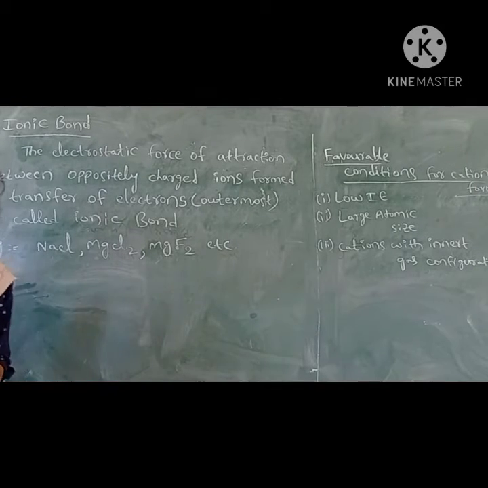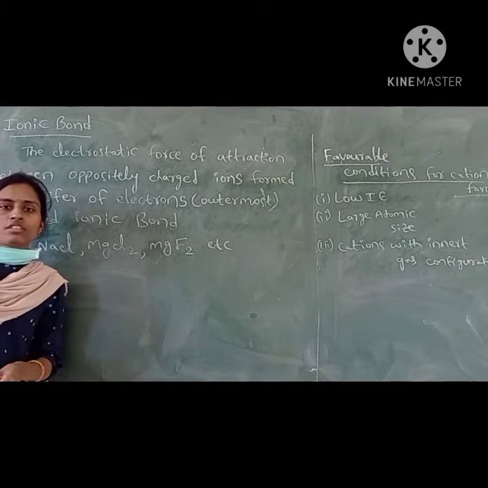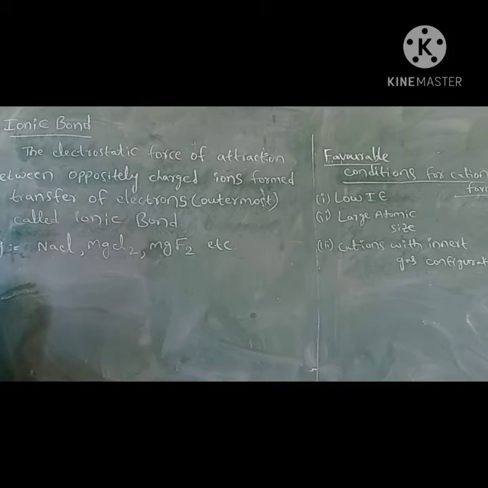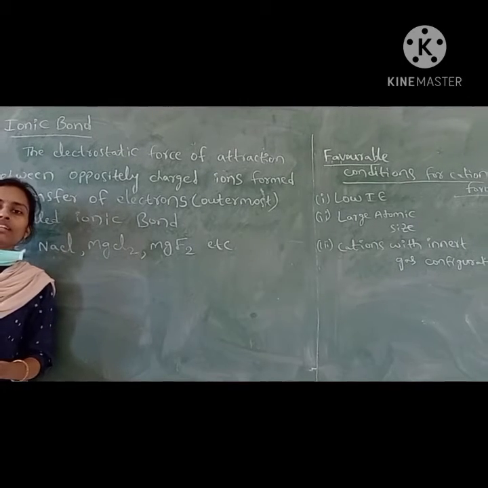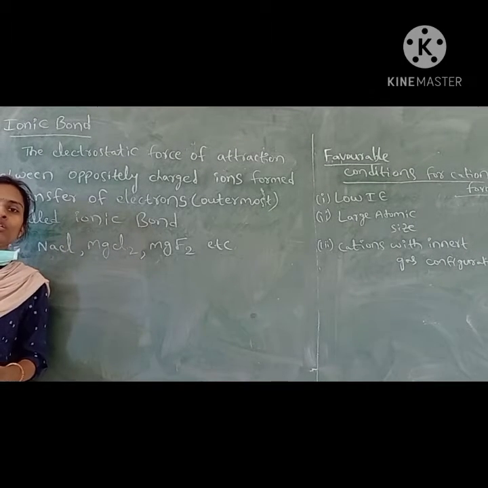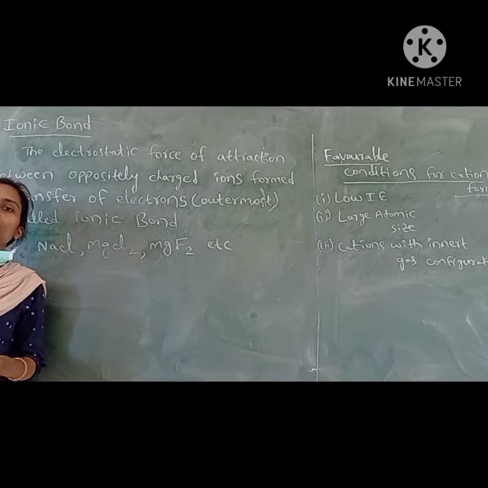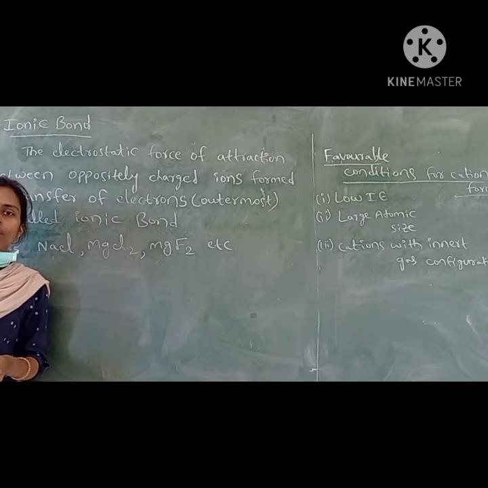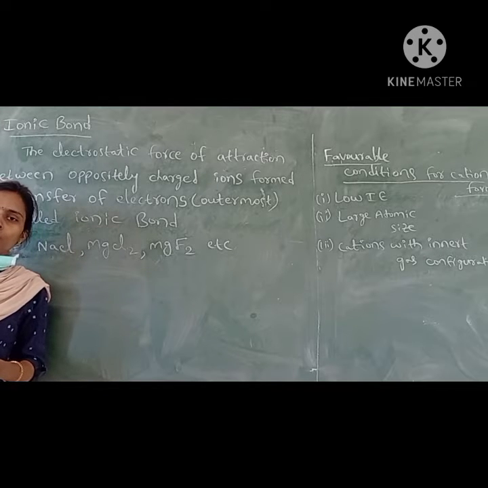Good morning, students. Today I will discuss the topic ionic bond. We are seeing the bonds. In that we have completed the covalent bond. Covalent bond means sharing of an electron pair between two atoms, and it forms between non-metals.